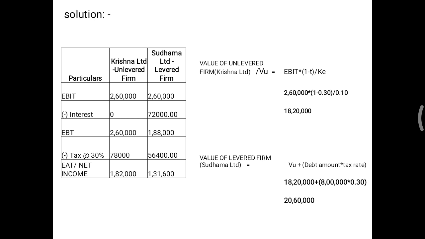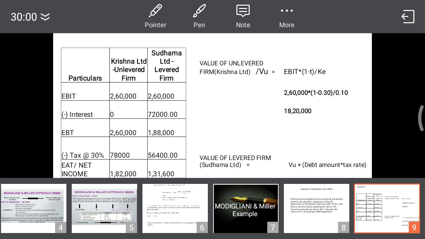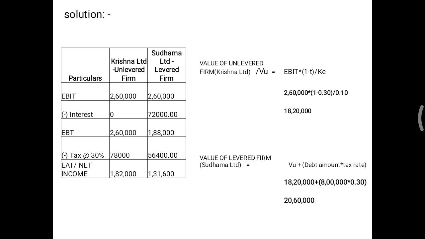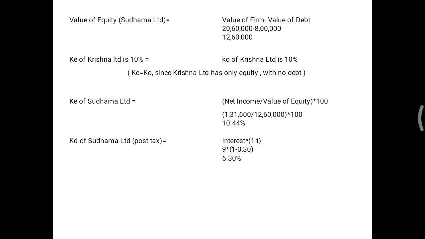Value of unlevered firm is EBIT into 1 minus T upon KE. 2,60,000 into 1 minus 0.30 bracket close upon 0.10, that is 18,20,000. Value of levered firm: the value of unlevered firm which we calculated above, 18,20,000, take the same here, plus debt amount 8 lakh multiplied by 0.30, which equals 20,60,000. Next, value of equity. Its formula is value of firm minus value of debt.